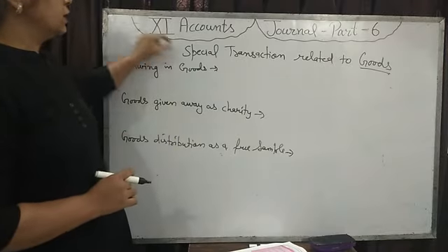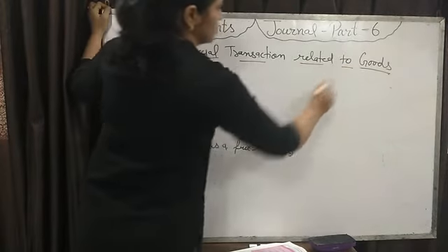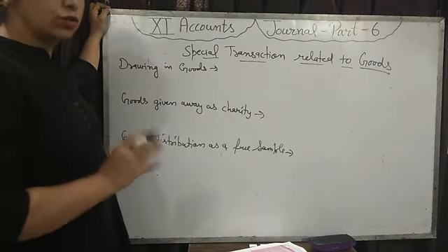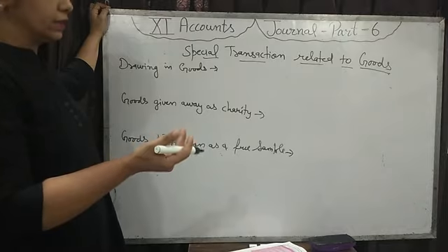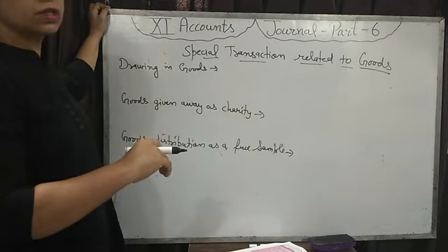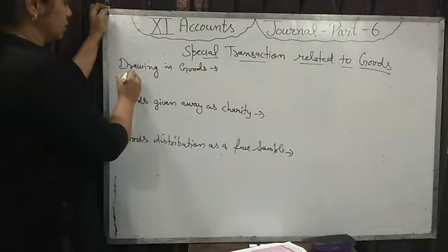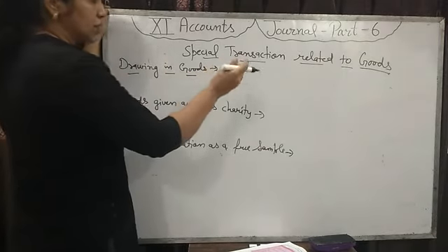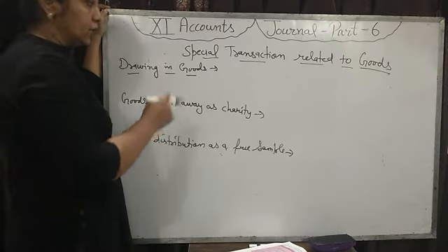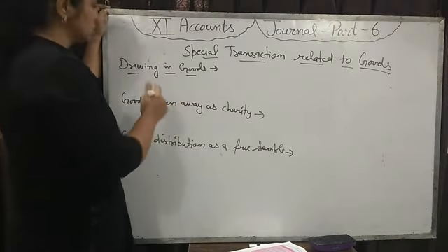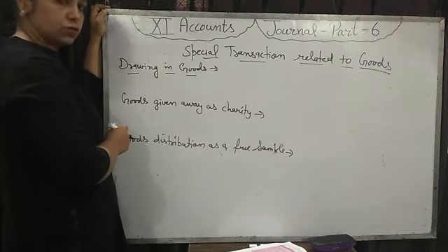Yes students, next journal entries are related to special transactions related to goods. Now what are goods? You know, these are things in which any business deals. Firstly, they purchase those things, then sell those things to customers at a profit. These things are known as goods. But sometimes a businessman purchases goods and does not sell them, and uses those goods for another purpose.